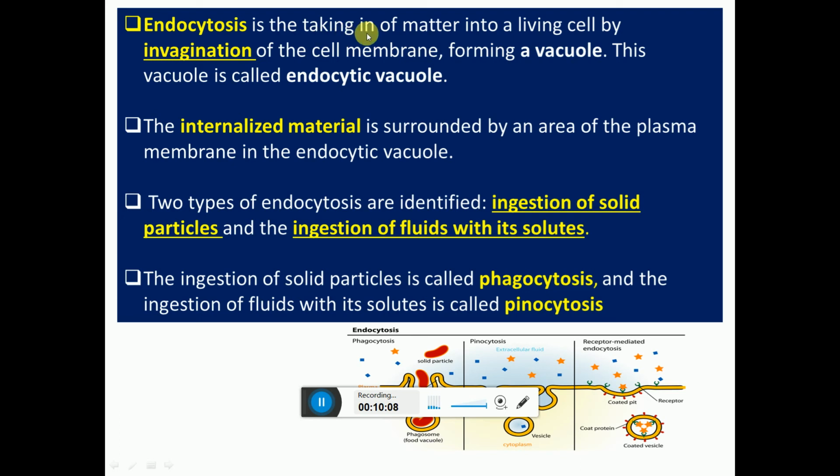Endocytosis is the taking of matter into the living cell by invagination of the cell membrane, forming a vacuole. These vacuoles are endocytic vacuoles. The internalized material is surrounded by an area of the plasma membrane in the endocytic vacuole. Two types of endocytosis are formed: ingestion of solid particles and ingestion of fluid particles. The ingestion of solid particles is called phagocytosis, and the ingestion of fluid particles is called pinocytosis. So phagocytosis is shown here, pinocytosis is shown here.